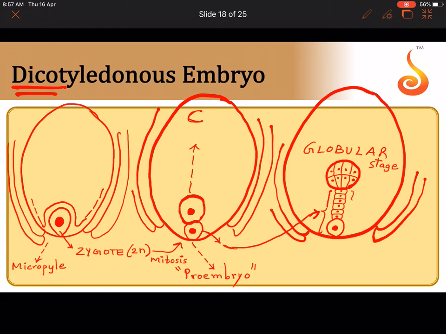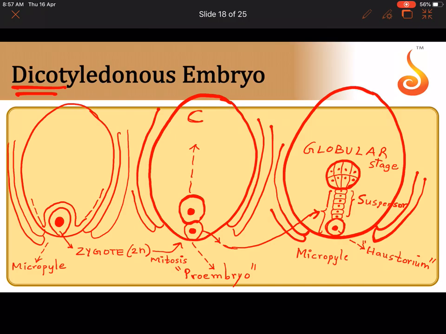Okay, and this chain of cells that is formed is called the suspensor. And the bottom, the lowest cell of the suspensor facing the micropyle is referred to as the haustorium. Only for your knowledge, this much of detail is not required for PU. Okay, so haustorium and suspensor.